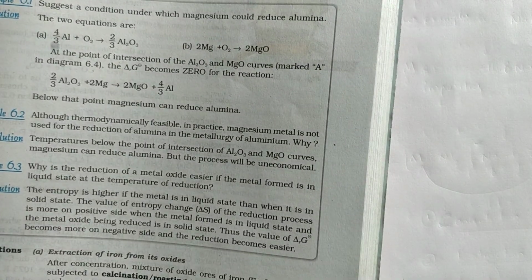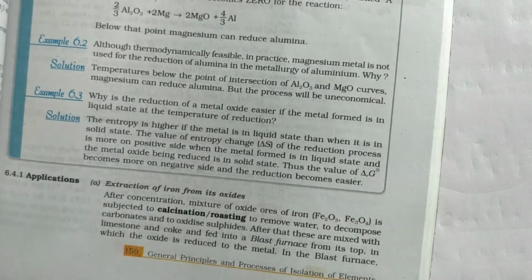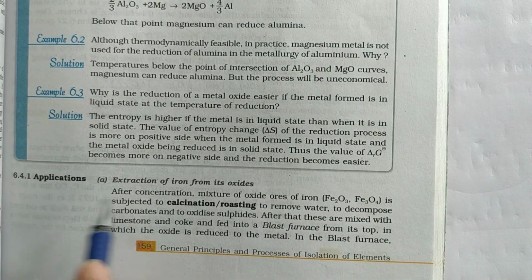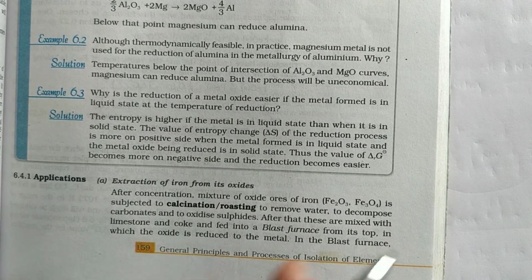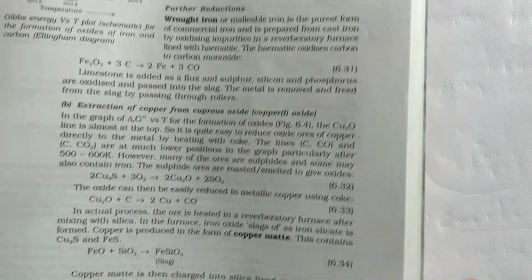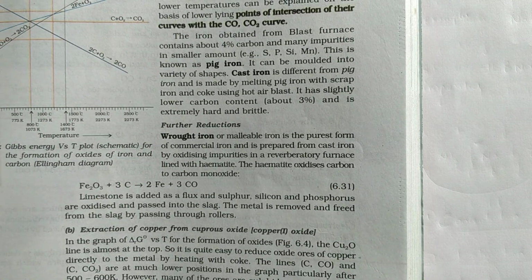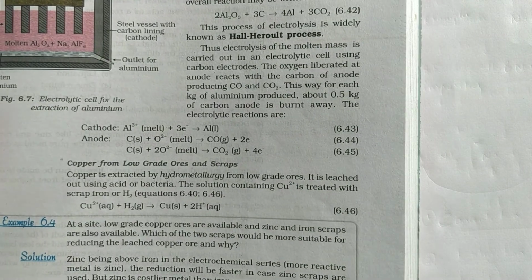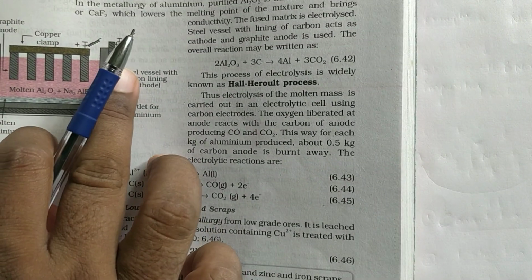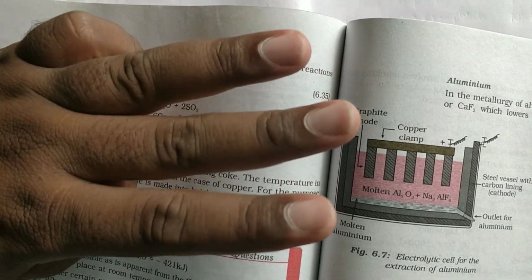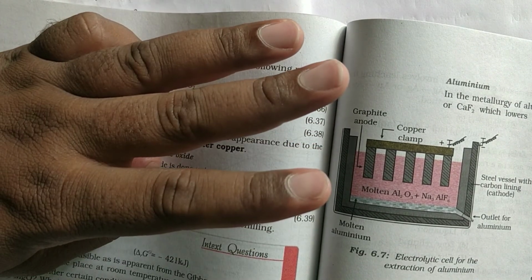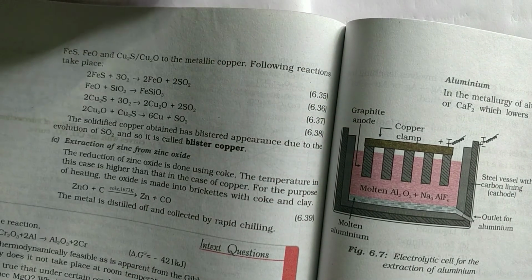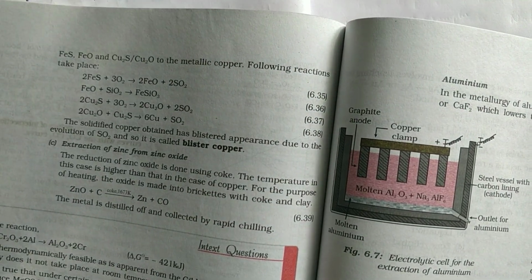Next class, after completion of that one, we will be applying the applications of this metallurgy in the practical world. So extraction of iron from its oxides. Next, extraction of aluminium, and even extraction of copper is given. So 3 metals they gave: extraction of aluminium, extraction of copper, and extraction of iron. Those 3 extractions we have to study.